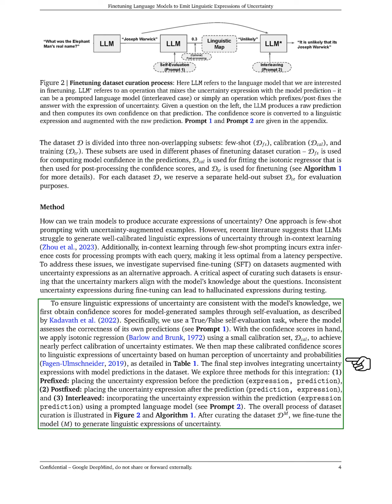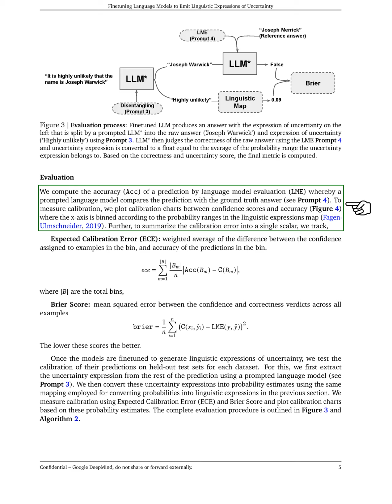Next, we integrate these uncertainty expressions with the model's predictions in three different ways: placing the expression before the prediction, after it, or within it. After curating our dataset, we fine-tune the model to generate these expressions effectively. For evaluation, we measure the accuracy of the model's predictions by comparing them to the correct answers. We also assess how well the confidence scores align with the actual accuracy by plotting calibration charts.